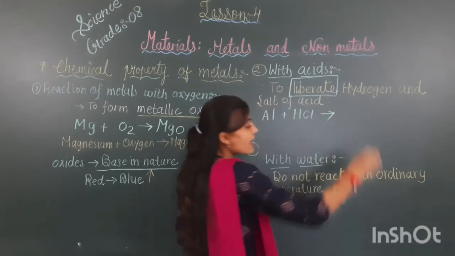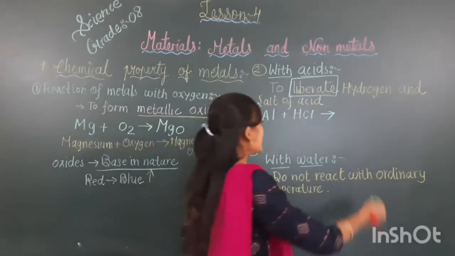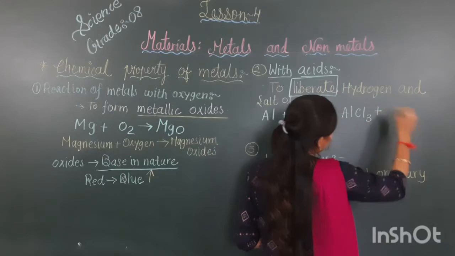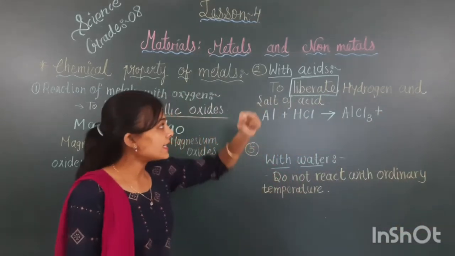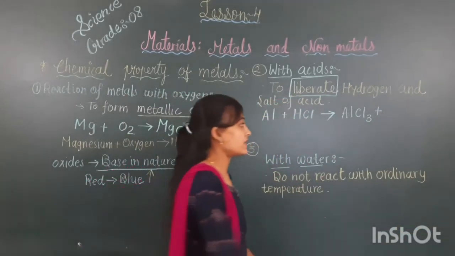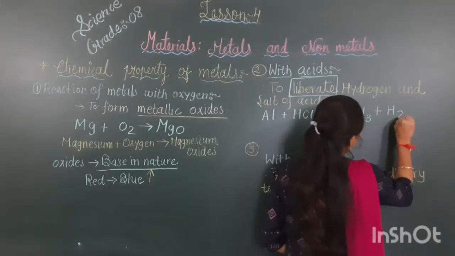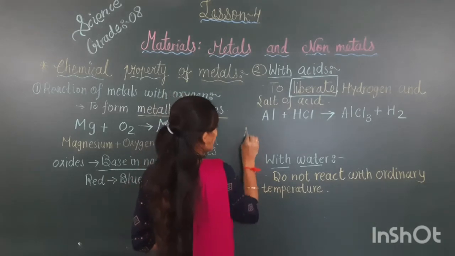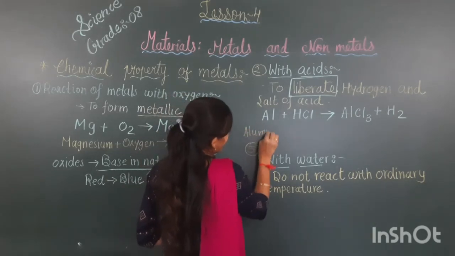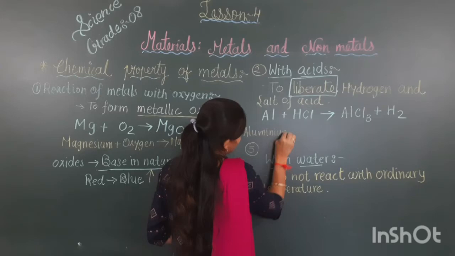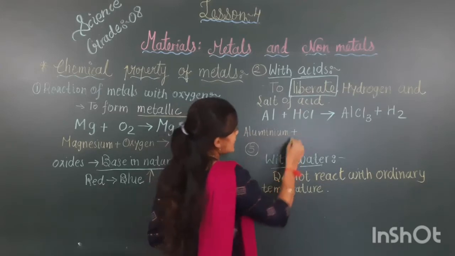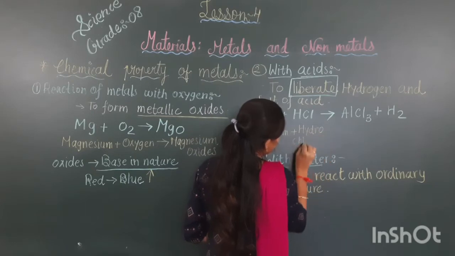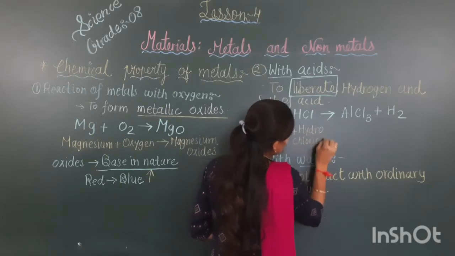HCl means hydrochloric acid. Al stands for aluminium, and HCl stands for hydrochloric acid.